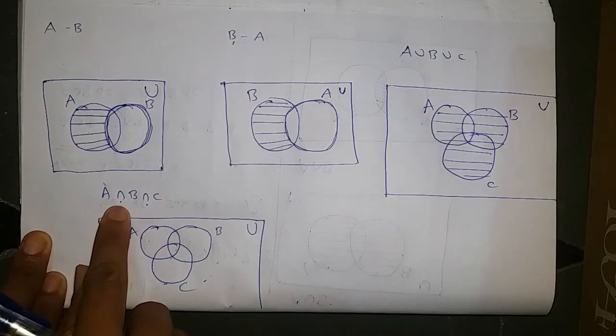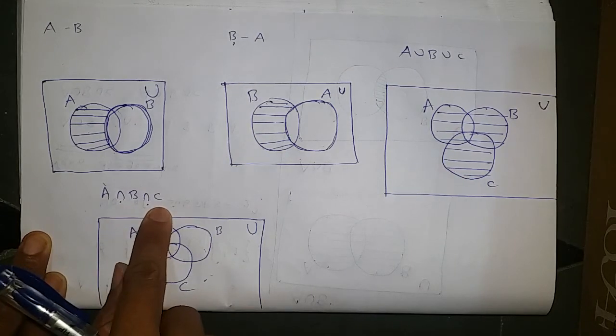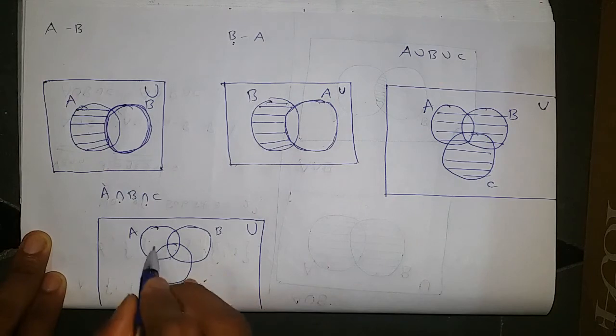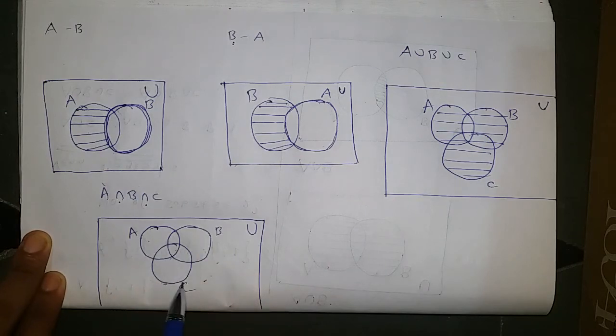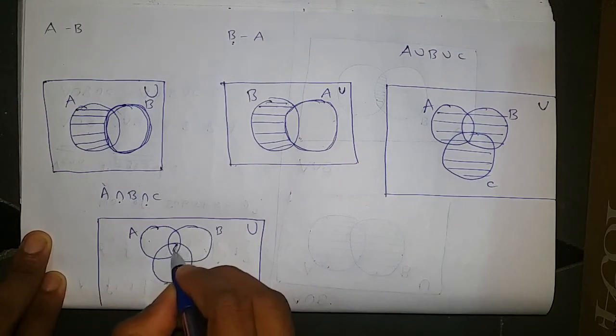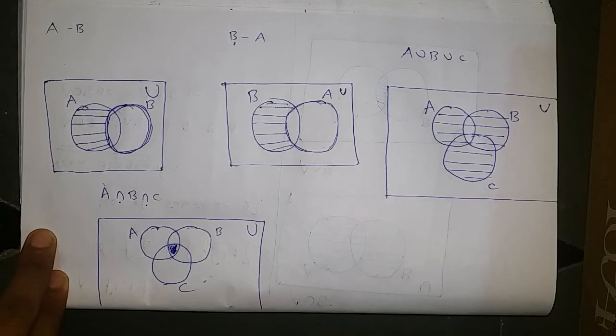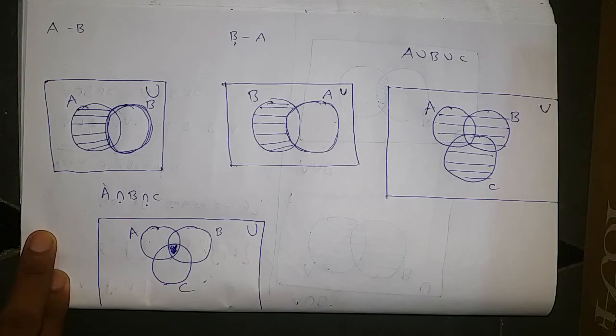So A intersection B intersection C means the elements which are common in all three sets. Check for the part which is common in all three circles. This part. So that is the representation of A intersection B intersection C.